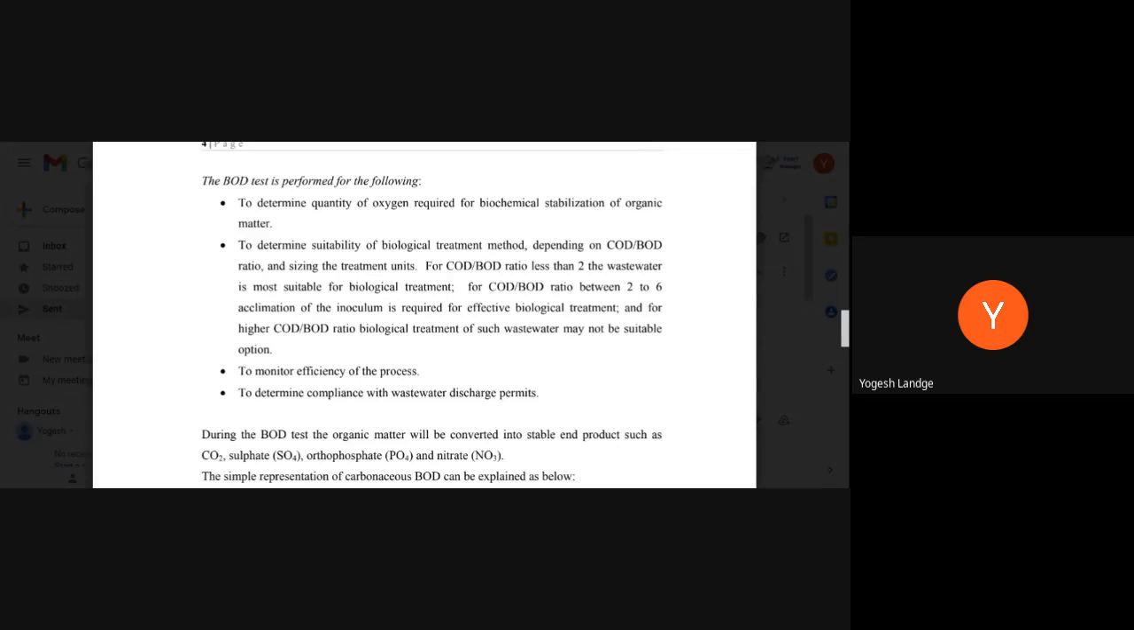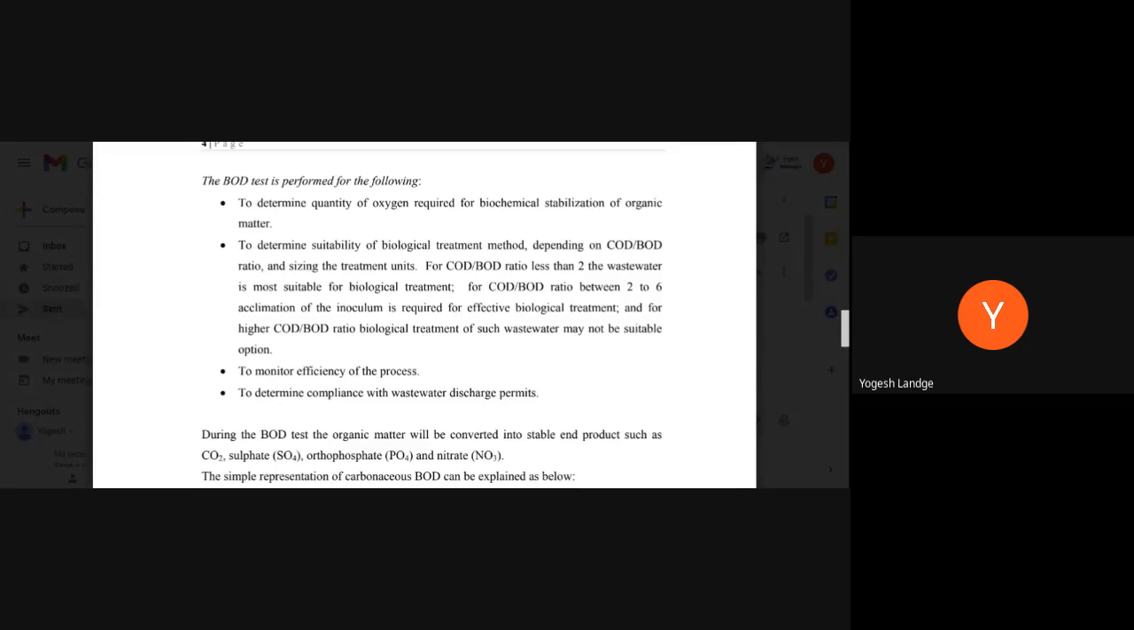And the last one is to determine compliance with the wastewater discharge permits. Obviously we have to know the norms of the government, and we have to follow the norms of the pollution control boards. Again, we have to look at whether the plant is treating the wastewater as per the pollution control board, the WHO standards, and the BIS standards, or not.